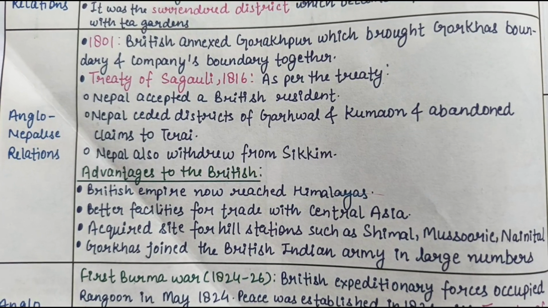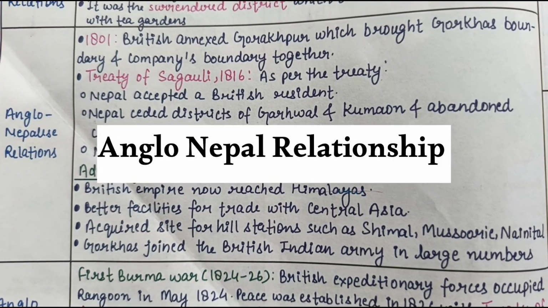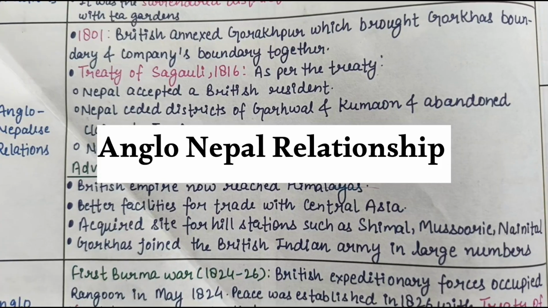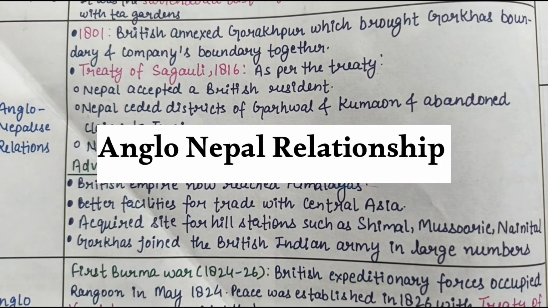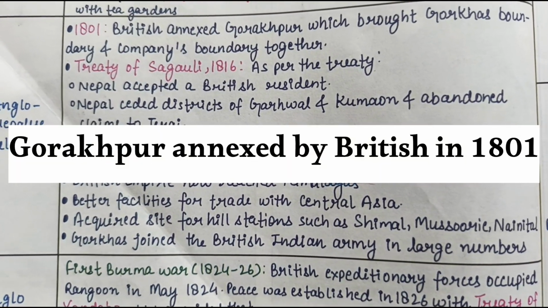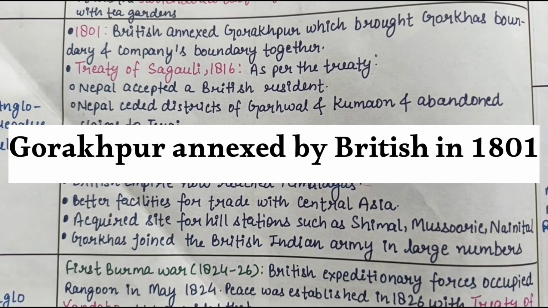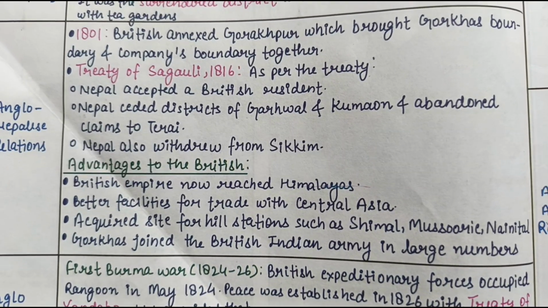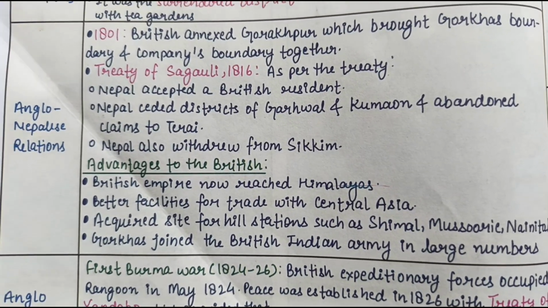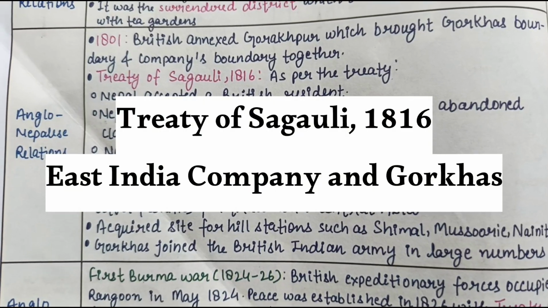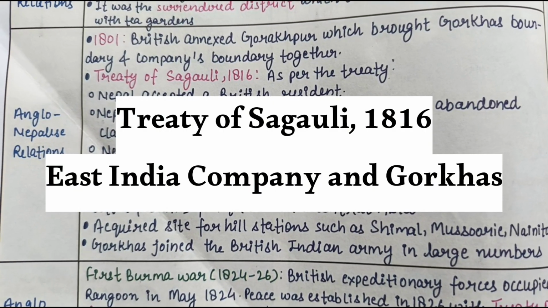So, this forms the basis of India's relationship with Nepal. As you can see, in the year 1801, the British annexed Gorakhpur, which brought Gorkha's boundary and East India Company's boundary together. And in the year 1816, the Treaty of Sugauli was signed.